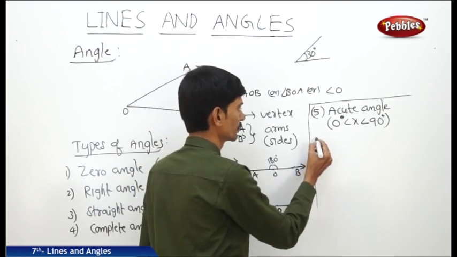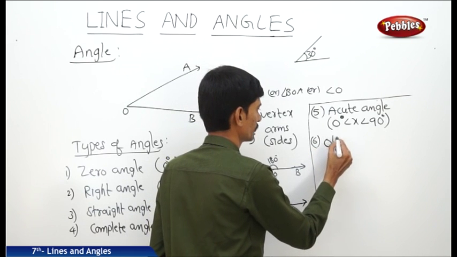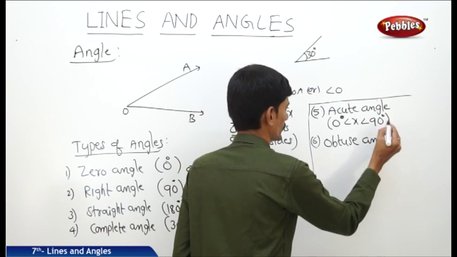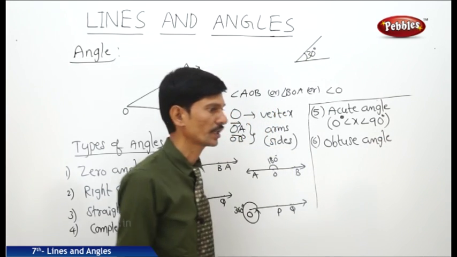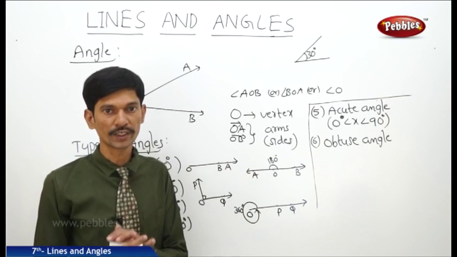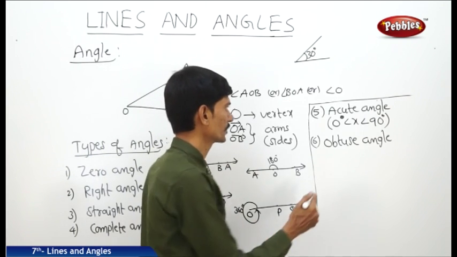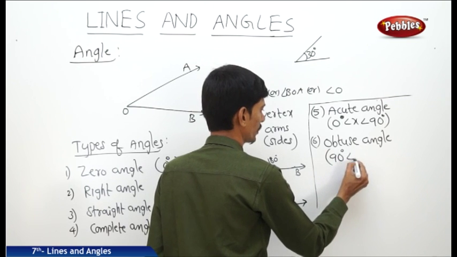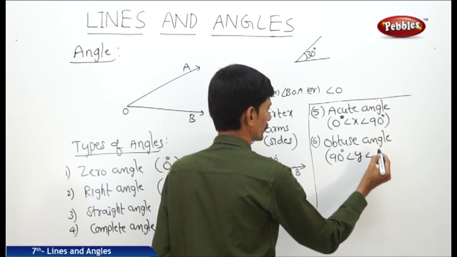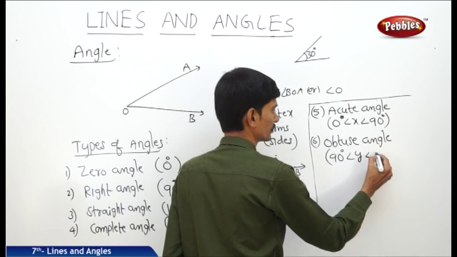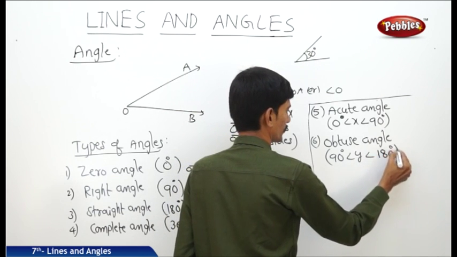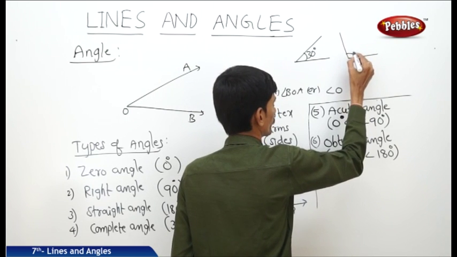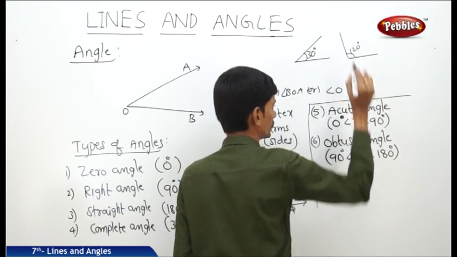Now the sixth one, obtuse angle. An angle whose measure is more than 90 degrees but less than 180 degrees is called an obtuse angle. So it lies between 90 degrees and 180 degrees. Here, 120 degrees. So it is an obtuse angle.